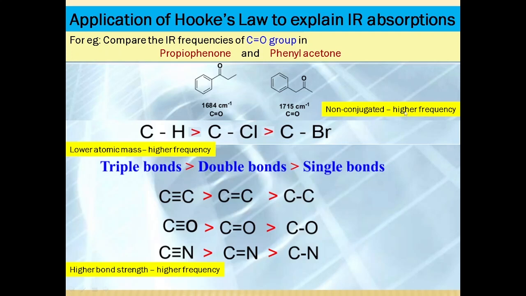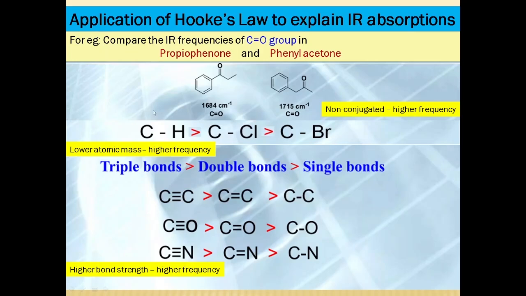That means in non-conjugated dienes, a higher frequency of IR absorption is observed. Another trend depends on the mass of the terminal atoms. Here we have three bonds for comparison: the C-H bond, the C-Cl bond and the C-Br bond. Which will be absorbing at a higher frequency?